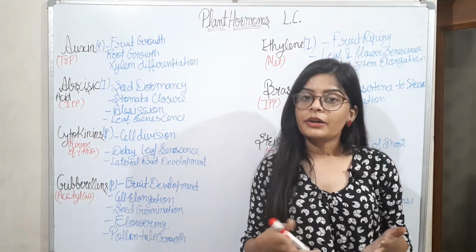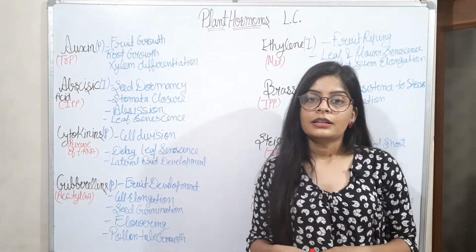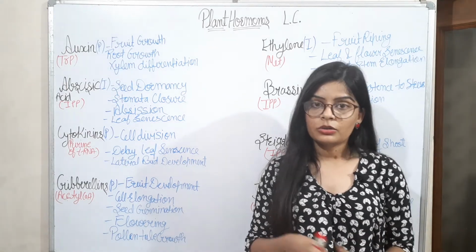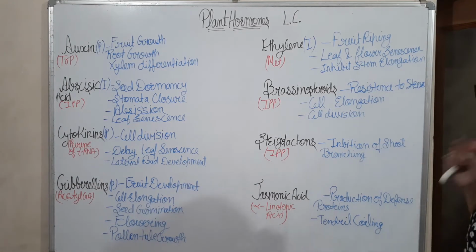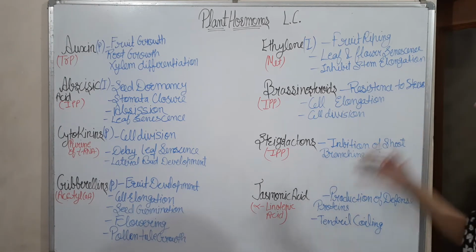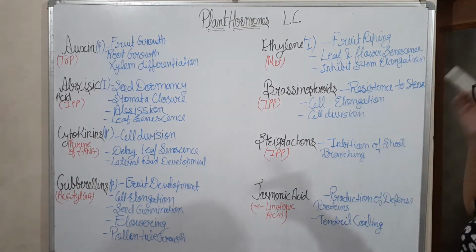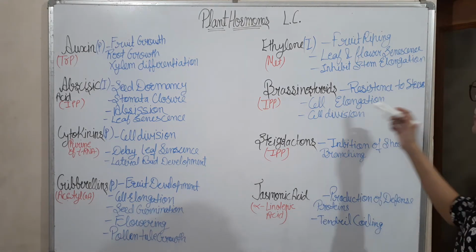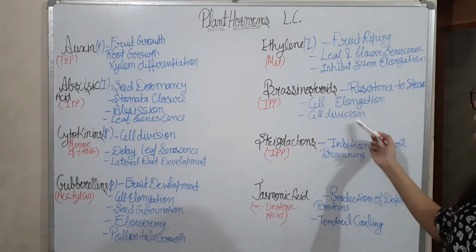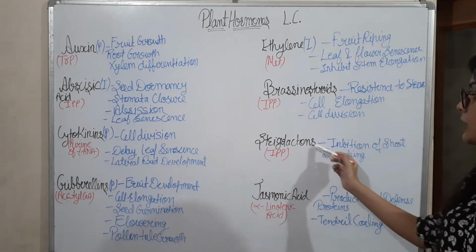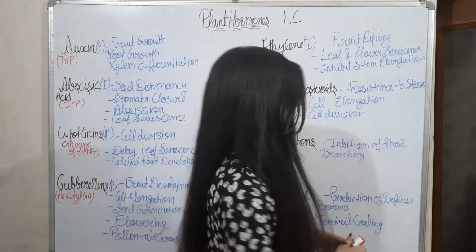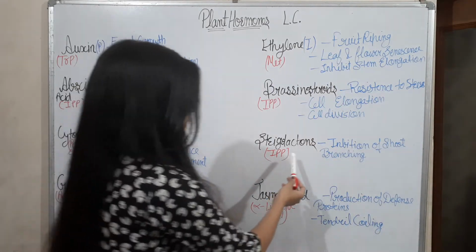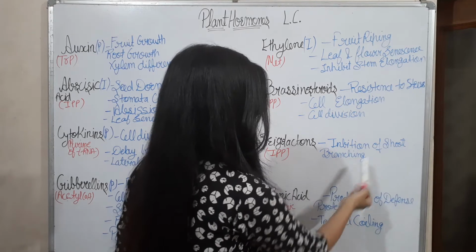Stress means abiotic and biotic conditions, such as a large amount of sunlight or a low amount of water present for the seed. Likewise, these are some stresses for which the stress response is provided by the brassinosteroid hormone. And cell elongation, cell division.